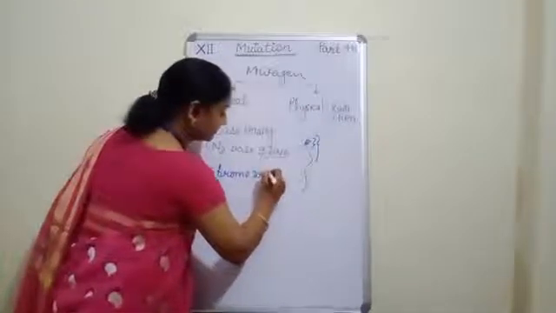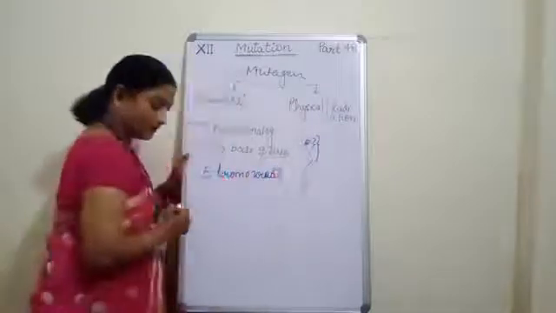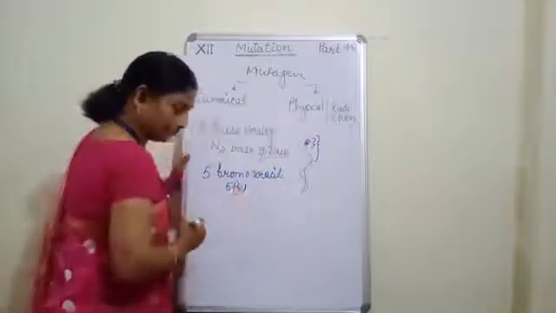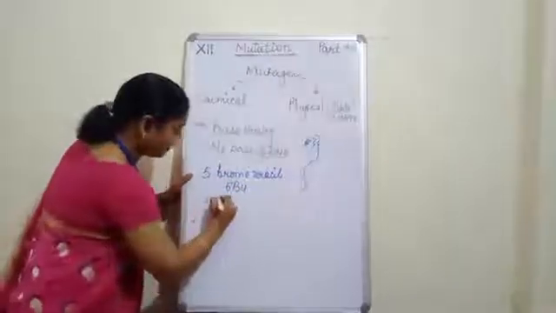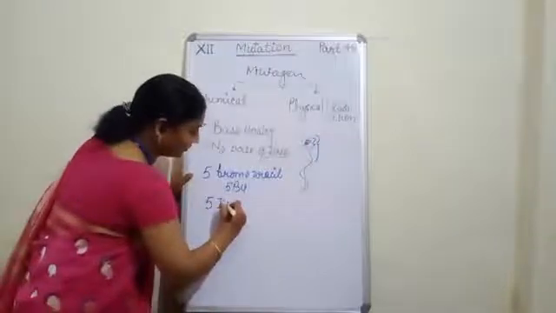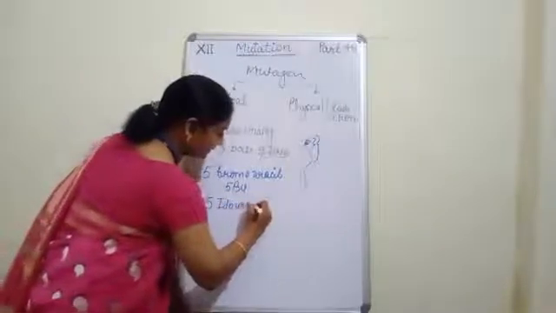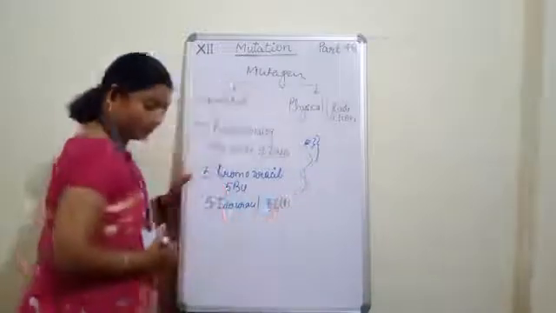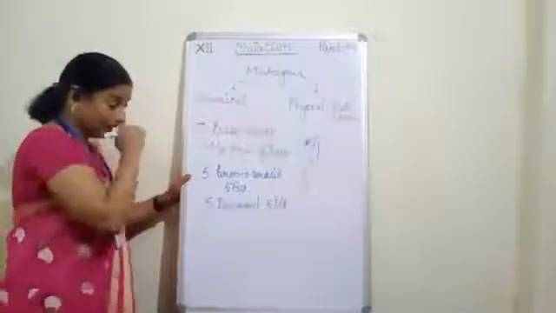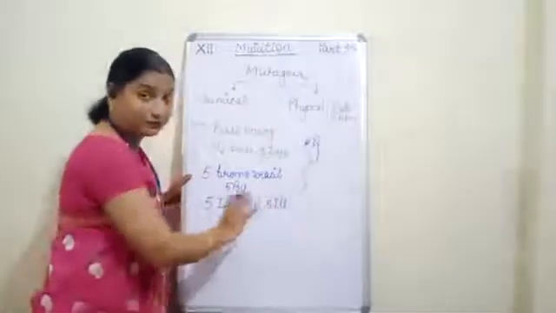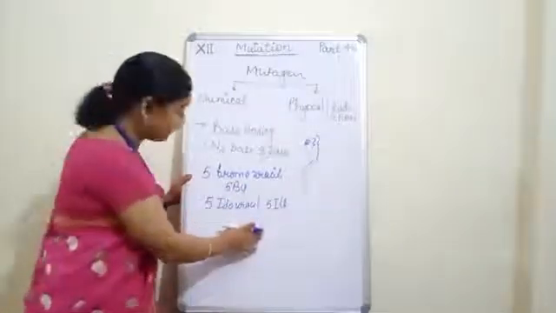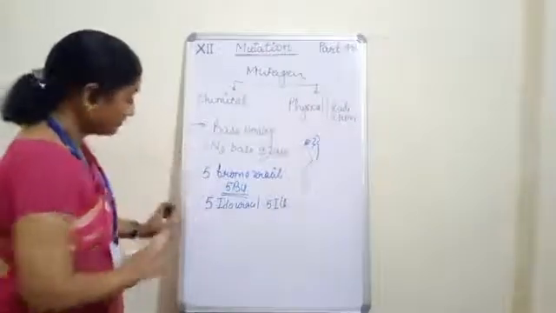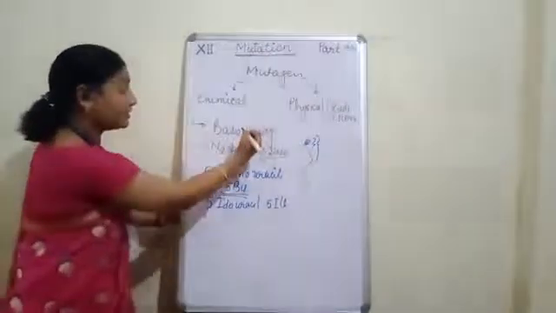The chemical is 5-bromo-uracil, that is also called 5-BU. Then 5-iodo-uracil, that is also called 5-IU. Now, if it is uracil, then that will replace the thymine. Thymine will get affected. Now see, this is the first, base analog.